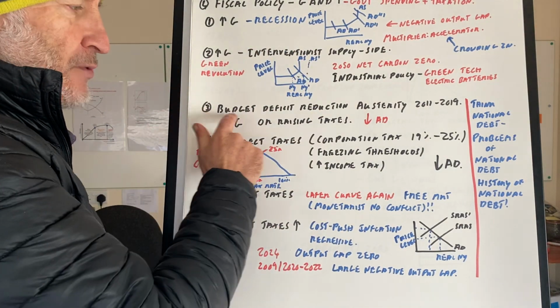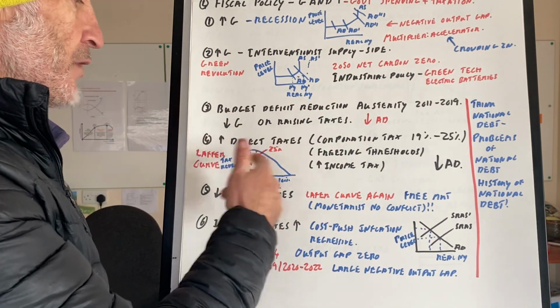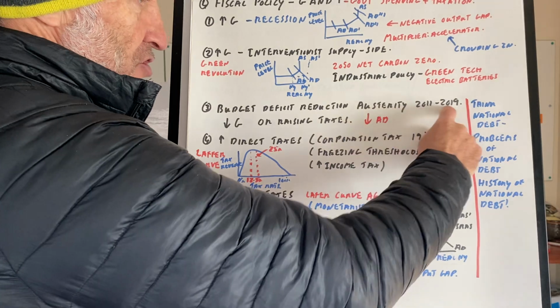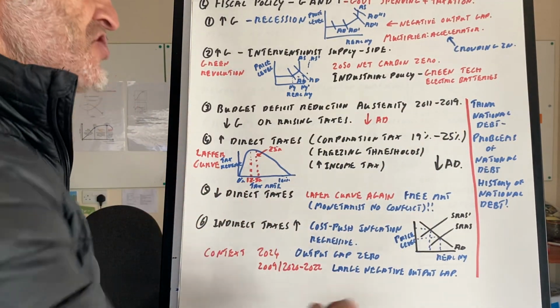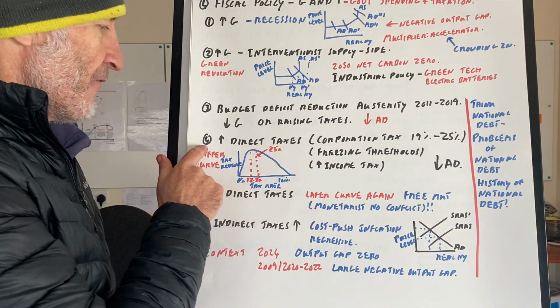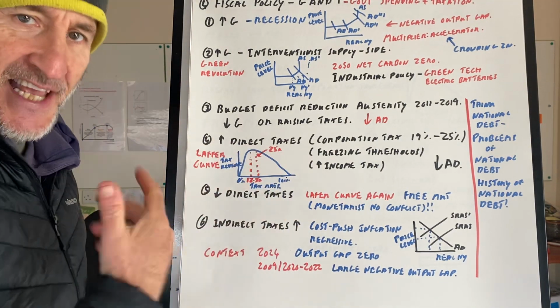Or we can have, thirdly, a budget deficit reduction, which is where we decrease G or we raise taxes. Austerity, 2010 to 2019, we tried to decrease G, that will lead to a fall in AD. Is this a good idea or is it not a good idea? Or number four, we can increase direct taxes. Is this a good idea?